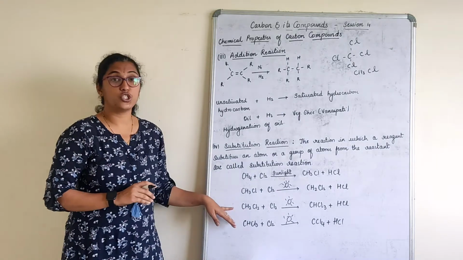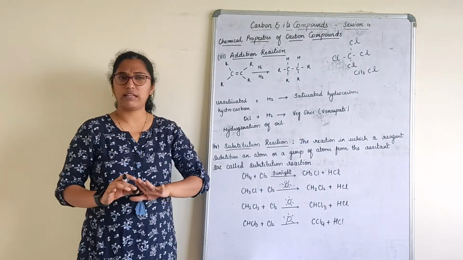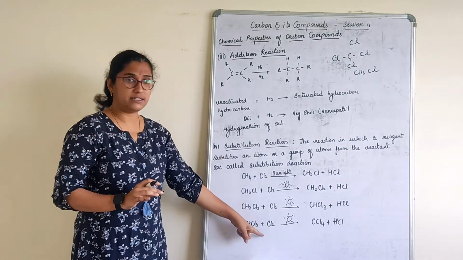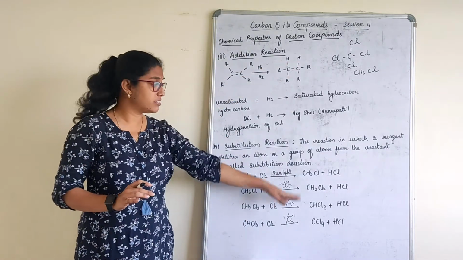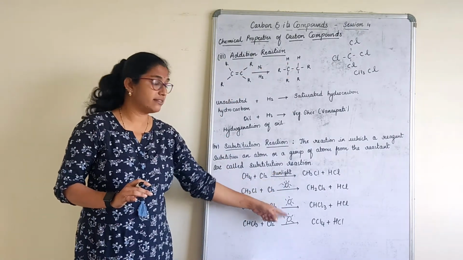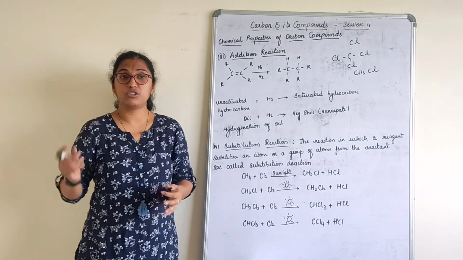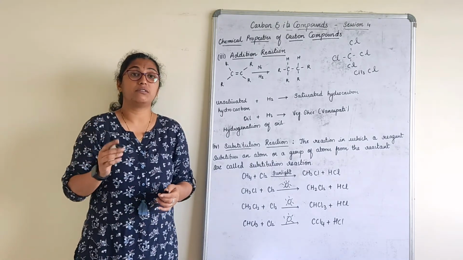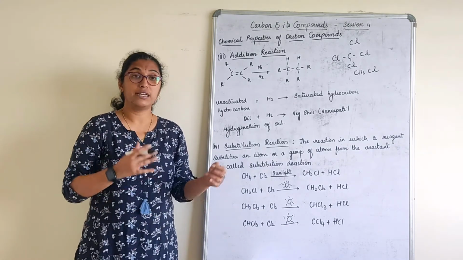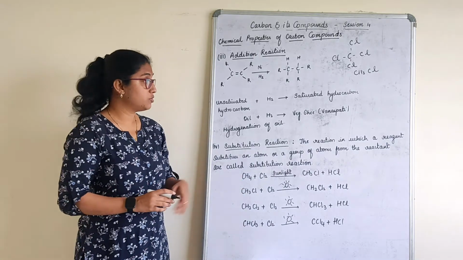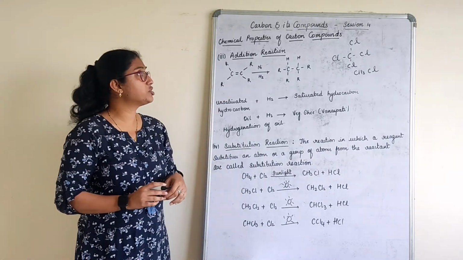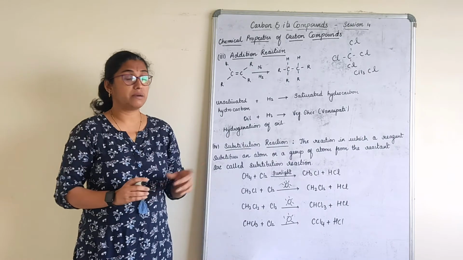A very important question: what is substitution reaction? That is all that is asked and you have to present this. You need not show that. This is more than enough, and you have to write the sunlight, because the reaction will not happen if it is not taking place in the presence of sunlight at a particular temperature. So there we complete the first part, that is chemical properties of carbon compounds.